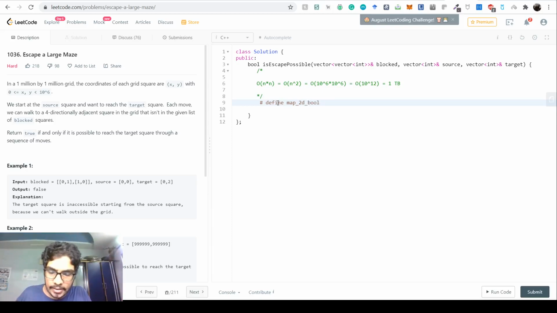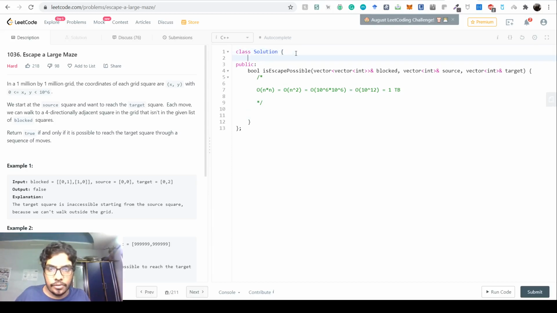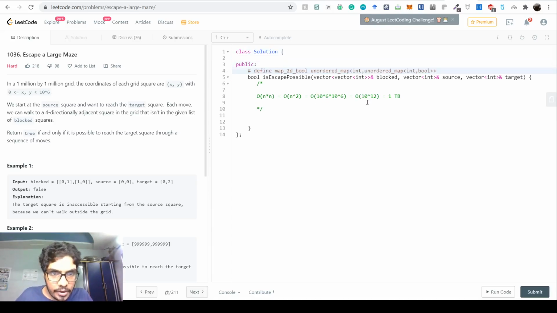It's defined as unordered map of int comma unordered map of int comma bool, right? So it's a map of map. It's a 2D map, like x comma y, whether x comma y is true or not. This data structure will be used for a lot of things, for storing all of these values, right? So let's have this definition outside this function, so it's actually useful. Let's have it in public. So this is a public definition.